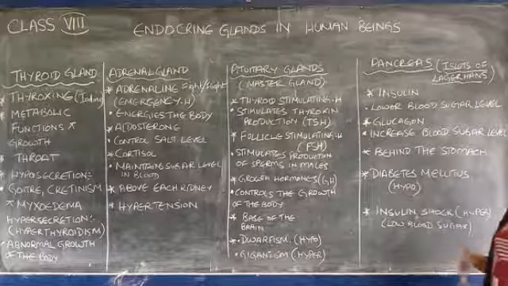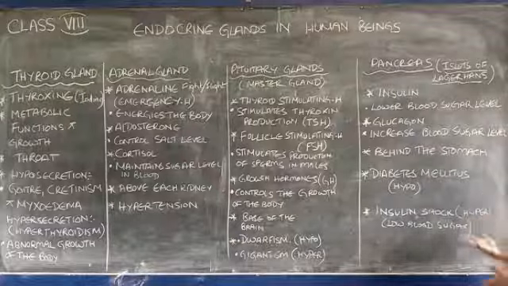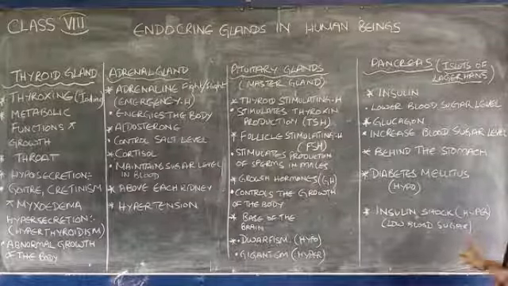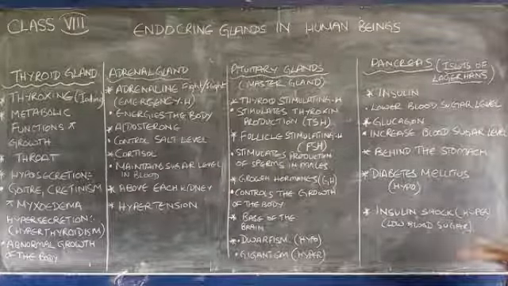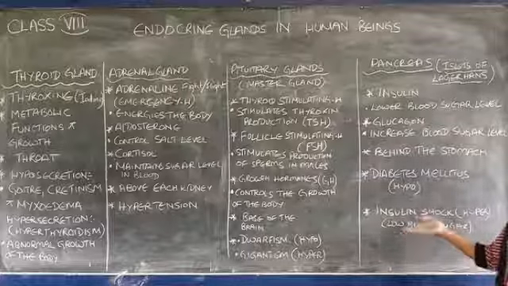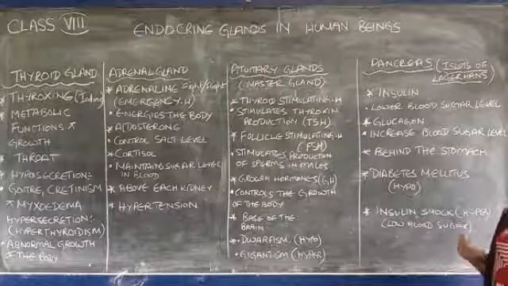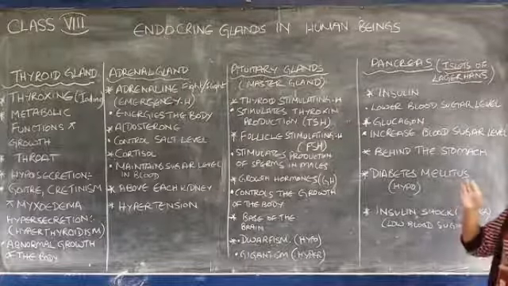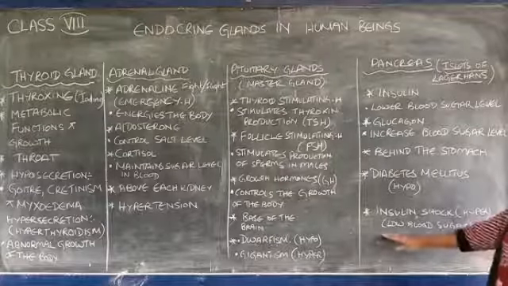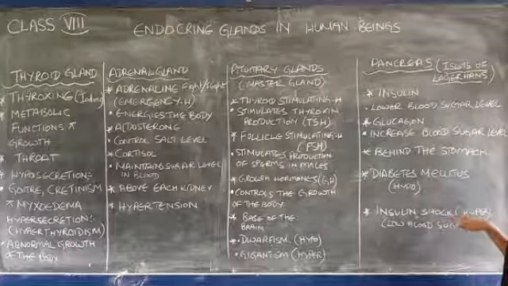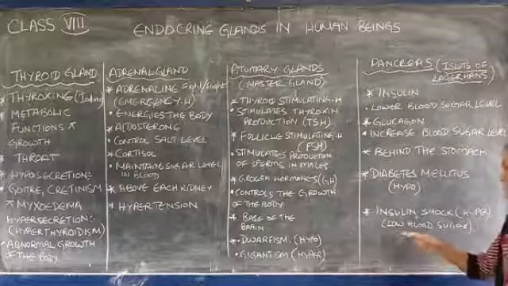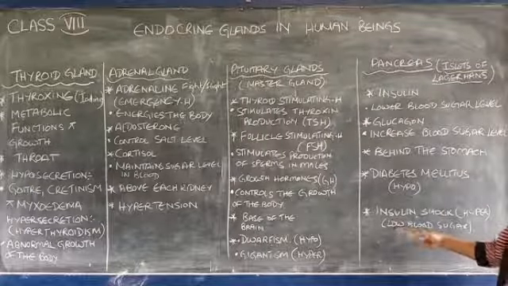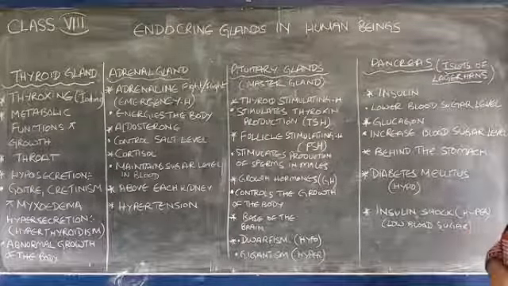Now, if insulin is secreted in larger amount, what happens? If the body starts secreting a large amount of insulin, obviously the sugar level will go down. It causes insulin shock, which is also known as low blood sugar level in your body.